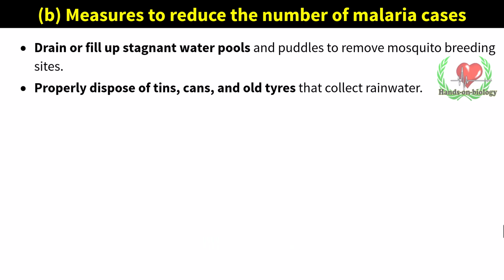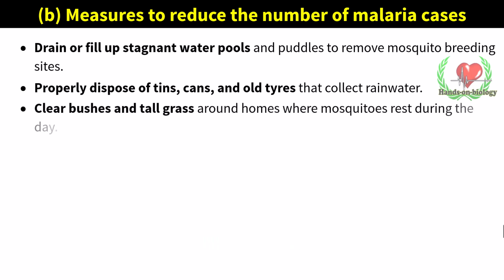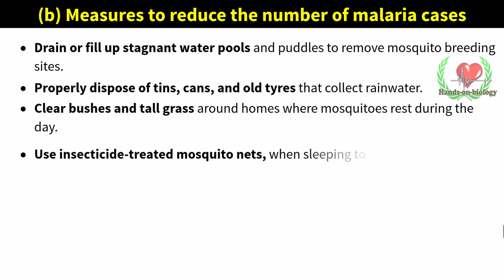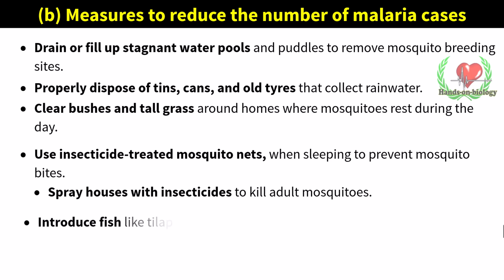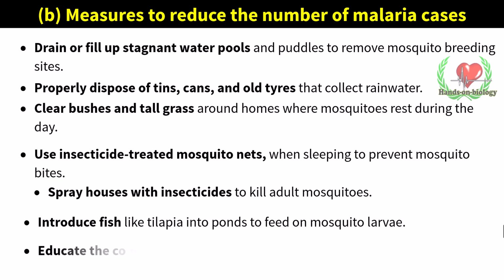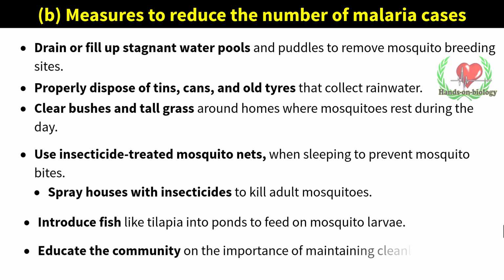Clear bushes and tall grass around homes where mosquitoes rest during the day. Use insecticide-treated mosquito nets when sleeping to prevent mosquito bites. Spray houses with insecticides to kill adult mosquitoes. Introduce fish like tilapia into ponds to feed on mosquito larvae. Educate the community on the importance of maintaining cleanliness and preventing stagnant water accumulation.